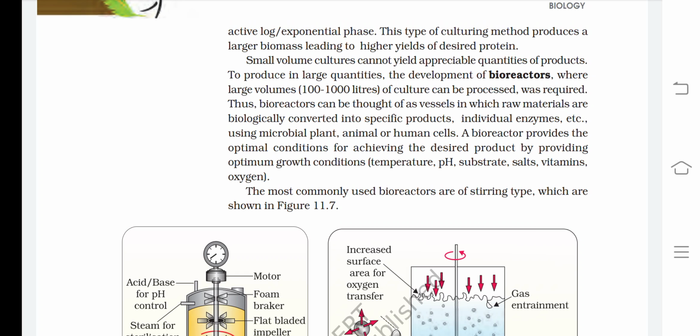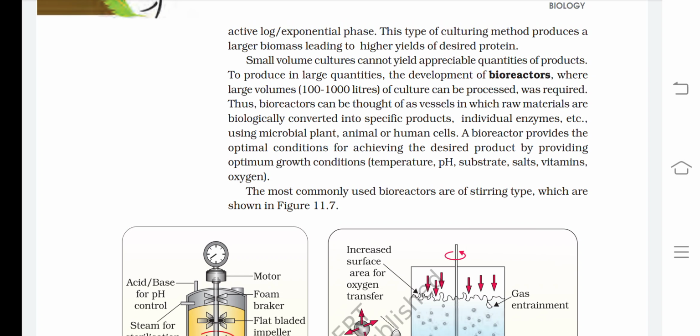Small volume cultures cannot yield appreciable quantities of products. To produce in large quantities, the development of bioreactors, where large volumes, that is, 100 to 1000 liters of culture can be processed, was required.